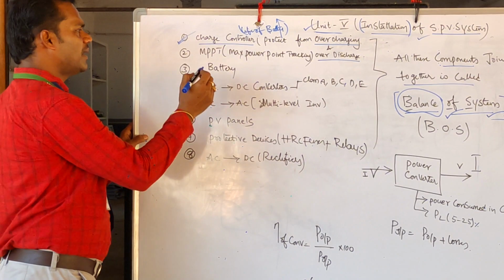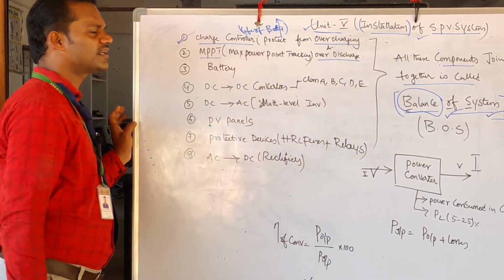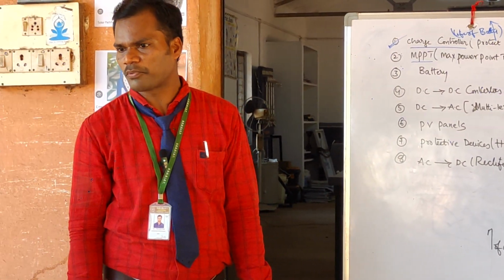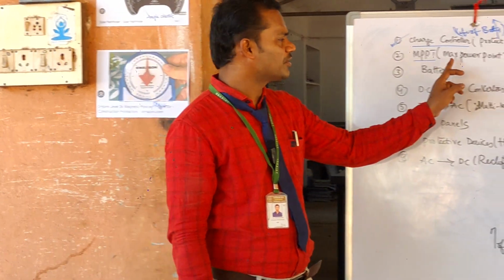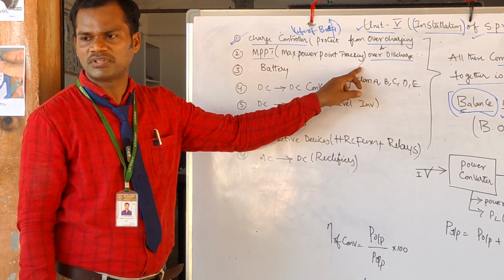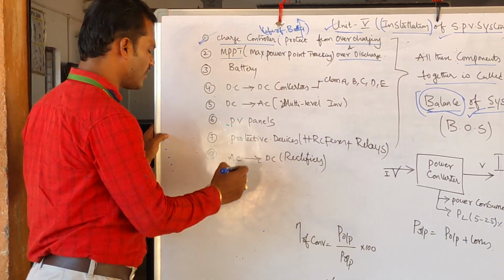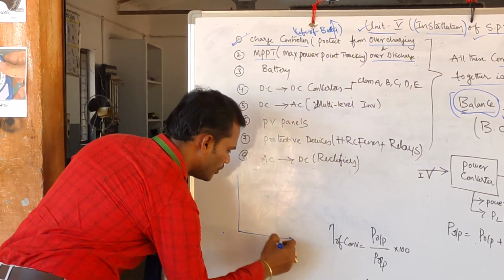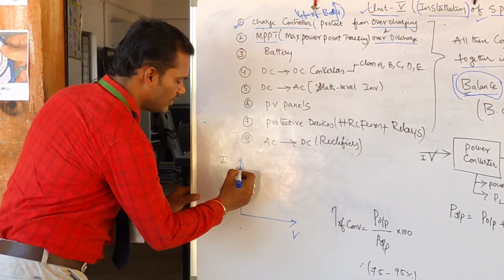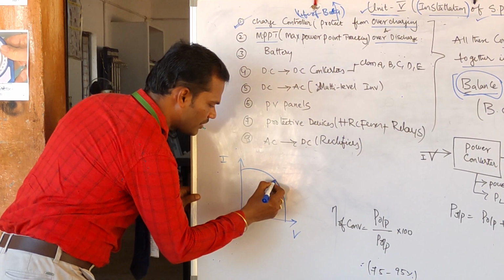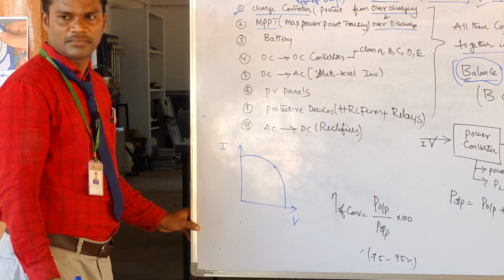Next one, MPPT. The name itself is very clear. MPPT, maximum power point tracking. What is this maximum power point tracking? So we have to track the maximum power from the solar panel. For a solar panel, already we have drawn the graph, so you are going to have the current and the voltage. When you draw the MPPT curve, only at one point are you going to get the maximum power.